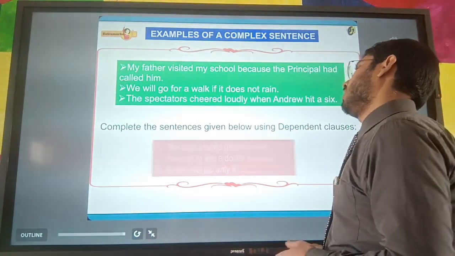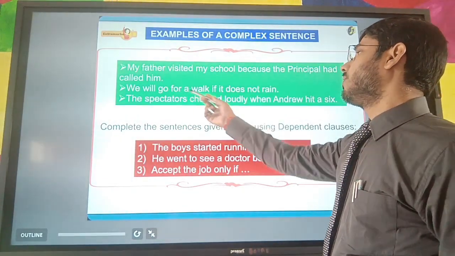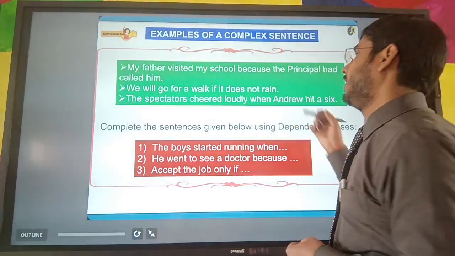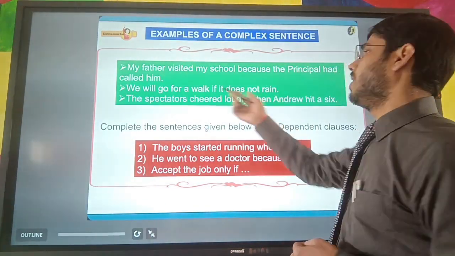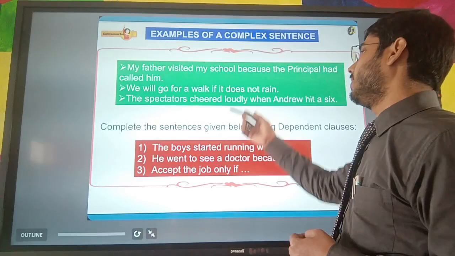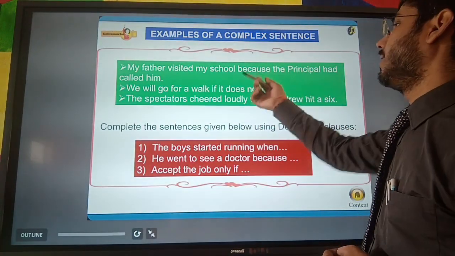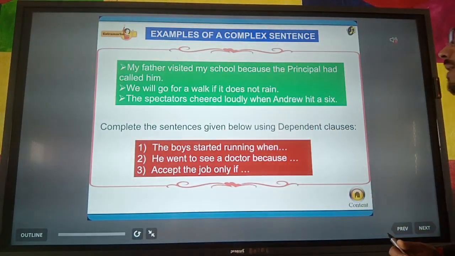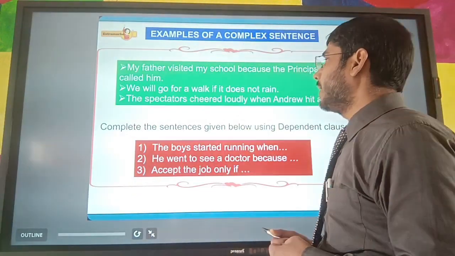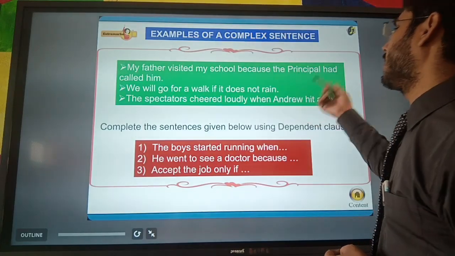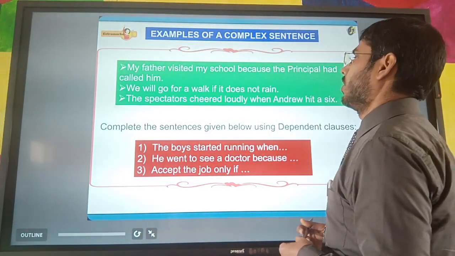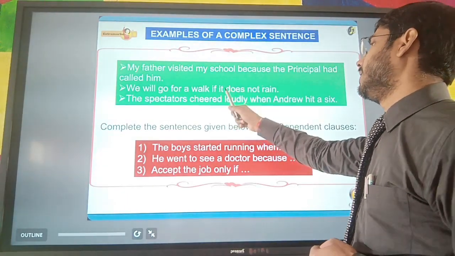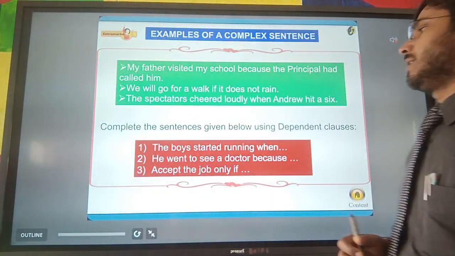Here, we will go for a walk. So going for a walk is dependent on this condition: if it does not rain. If it rains, we will not go for a walk. If it does not rain, then we will go for a walk. Here we can see that one clause, we will go for a walk, is independent, and if it does not rain is a dependent clause, joined with the subordinate conjunction if. Then this sentence will be a complex sentence.